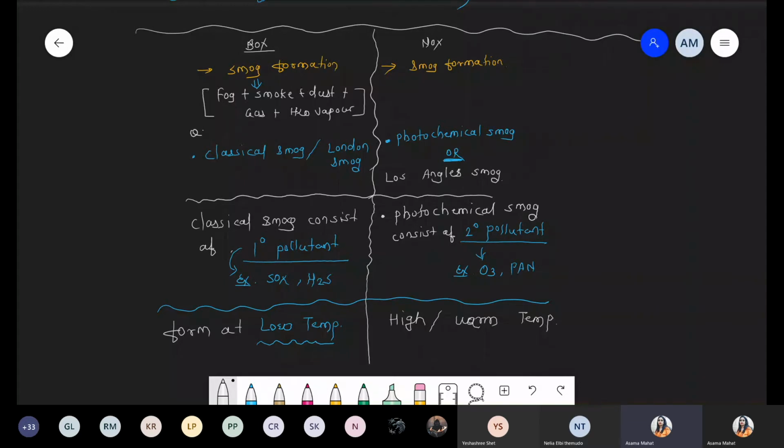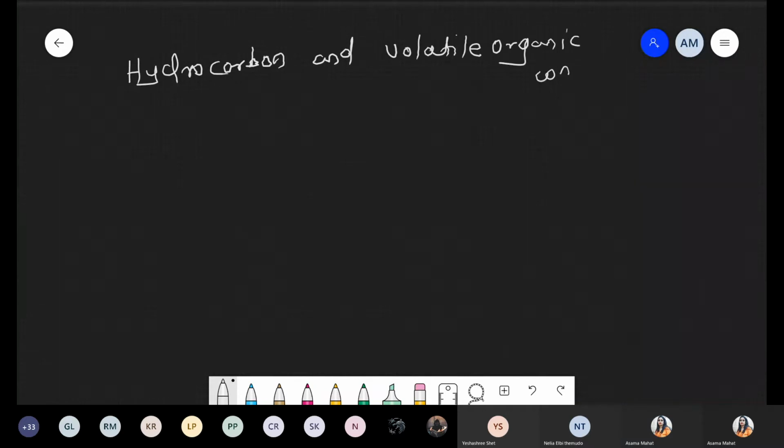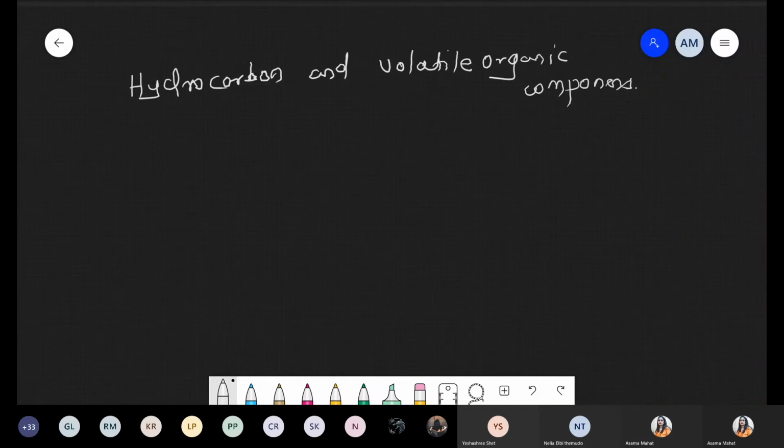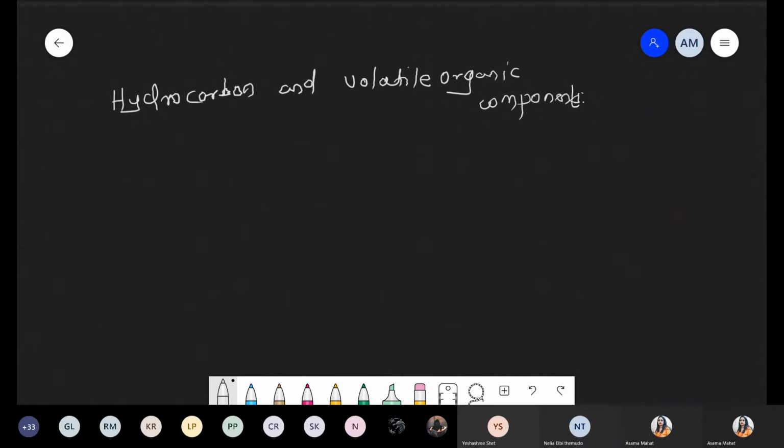Now we are talking about the next part, the effect of HC, that is hydrocarbon, and different volatile organic components.